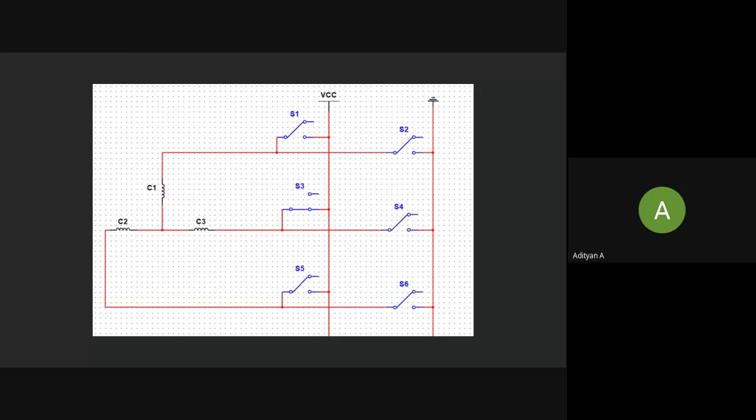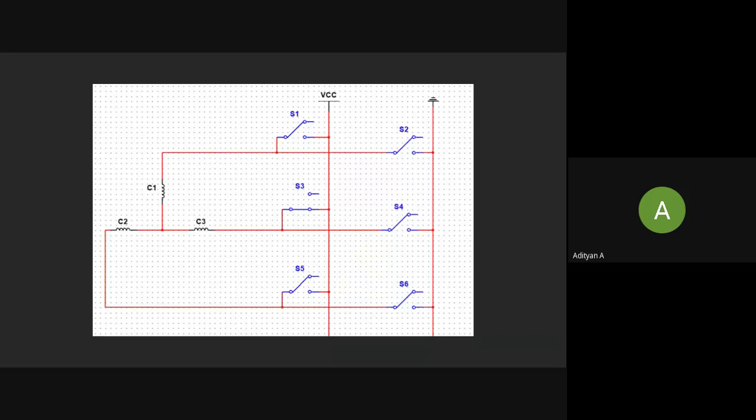In this diagram, you can see S1, S2, S3, S4, S5, and S6. They're not actual switches. They're actually MOSFETs, which can be used as a switch. So instead of mechanical switches, we use MOSFETs as a switch here. And the rate at which it is switched is about 200 times a second. So the power to the motor is varied by changing the amount of on time against the off time in a specified cycle.